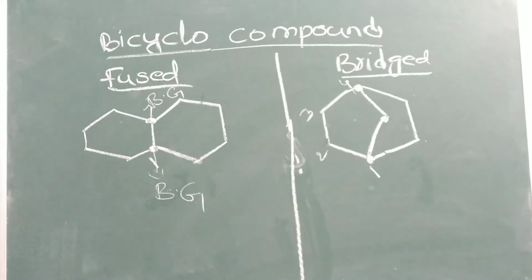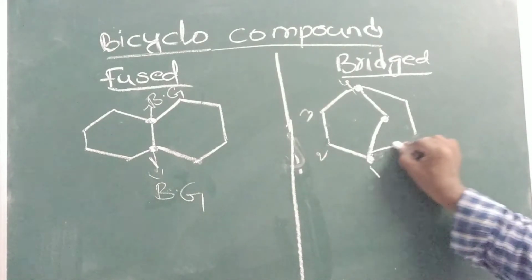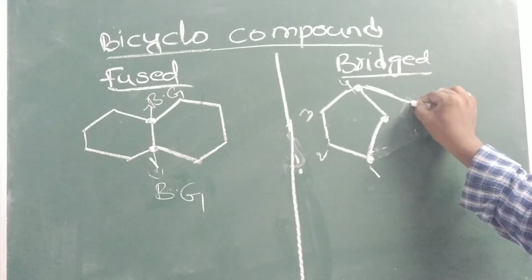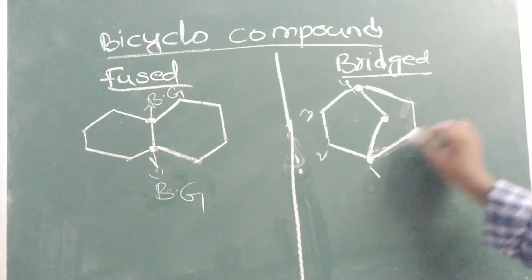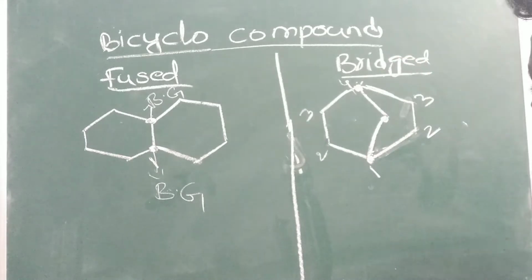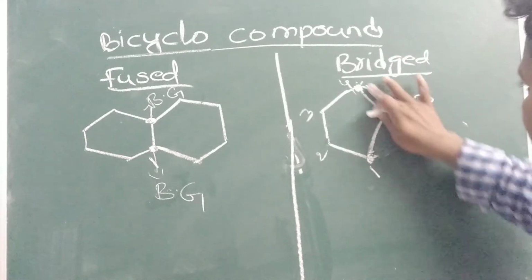For example, if both rings are not equal, in this case how will we give the names? So you can see 2, 3, 4.